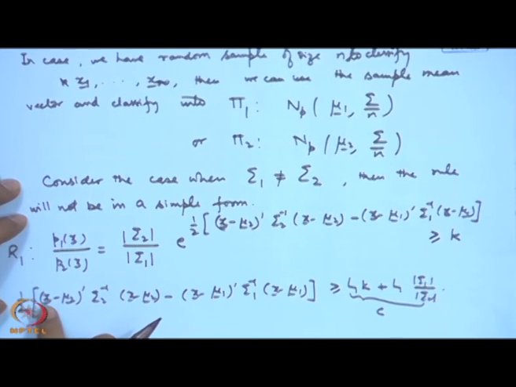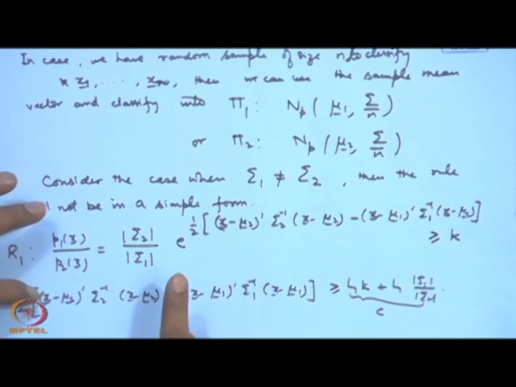Of course, if you want to find out the probabilities of misclassification, for example, what is the distribution of this under say pi 1. So, if you consider pi 1, then the mean will become mu 1, but here you will actually need to do the calculation because the linearity is not there.